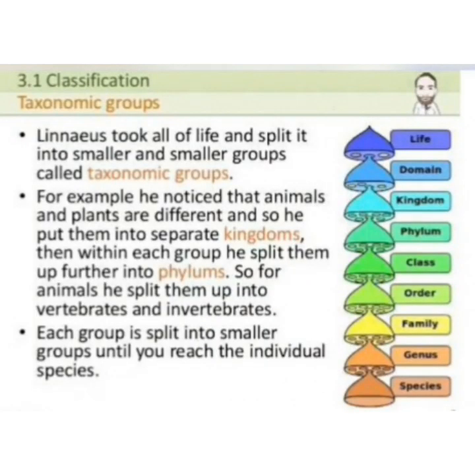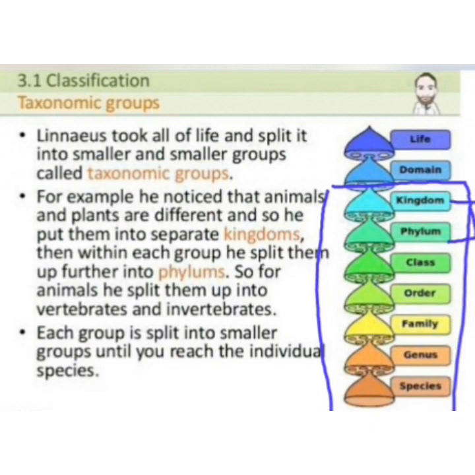Now, let's talk about the hierarchy of classification, also known as taxonomic groups. This is the present system of classification that we are using to classify species. It starts from the kingdom and ends at the species. Kingdom contains phylum, phylum contains class, class contains order, order contains family, family contains genus, and genus contains species. Species is the last and unique one.